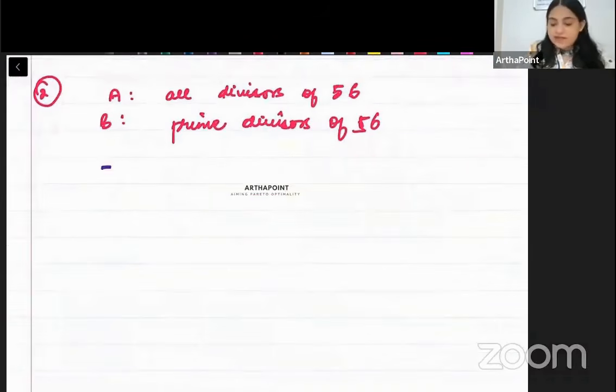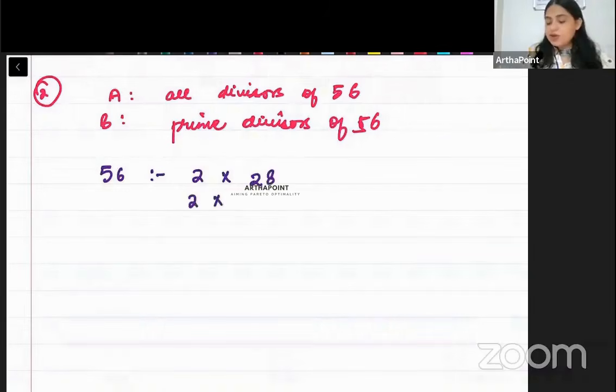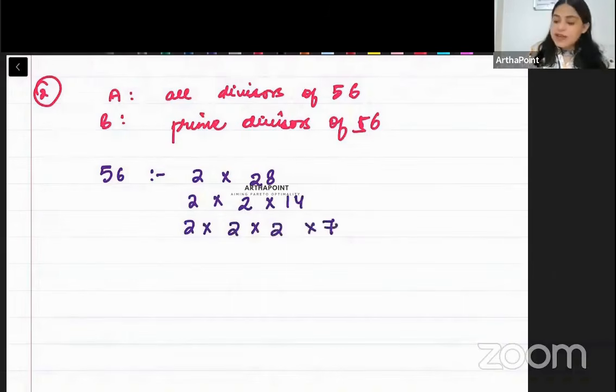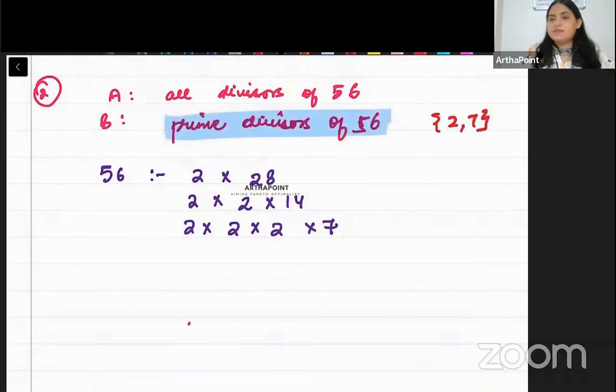When I will write the divisors of 56, 2 into 28 is 56. 28 ko I can write 2 into 2 into 14. 14 can be written as 2 into 2 into 2 into 7. So when I say prime divisors, if I have to make a set of prime divisors, prime divisor will only be 2 and 7.